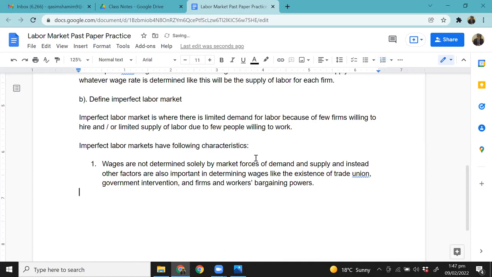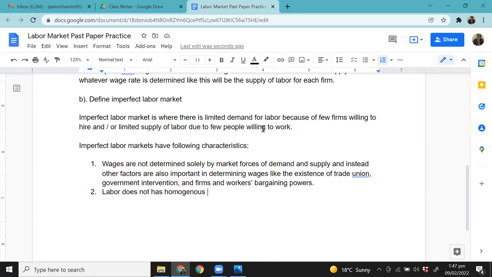Okay, now students, after this, what's the next thing that you need to know? Labor does not have homogeneous skills. Again, this is unlike in a perfect labor market. If you remember, I told you that labor has homogeneous skills, like their skills are very similar. All people have more or less the same skills, and each person is equally good.